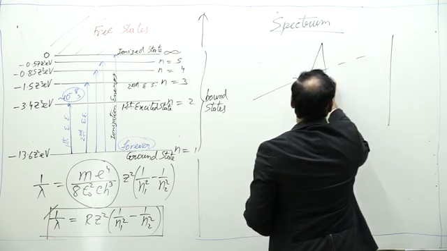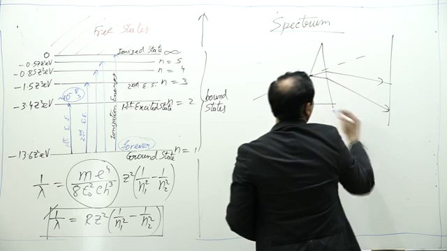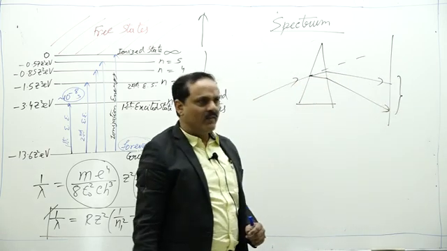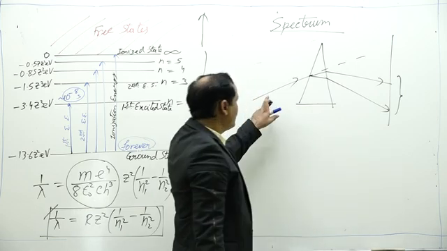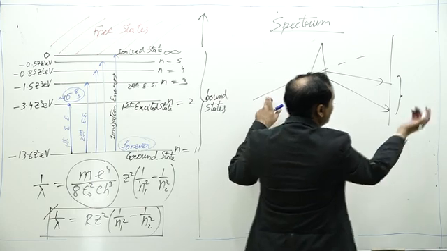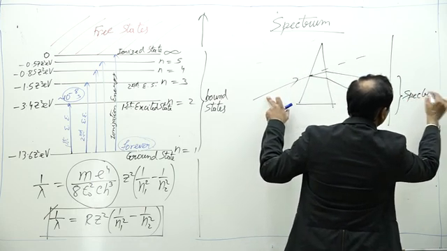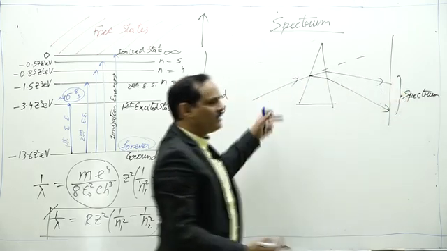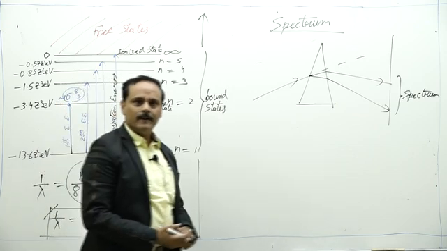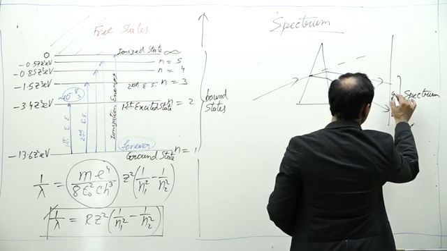Then there is dispersion of light from the prism, and on the screen we have lines of different colors depending upon the colors present in the original light, and they get arranged and we obtain a spectrum. It is a systematic arrangement of light into different colors, as a rainbow is formed, or we can see VIBGYOR is formed.